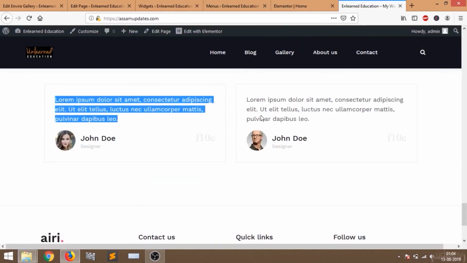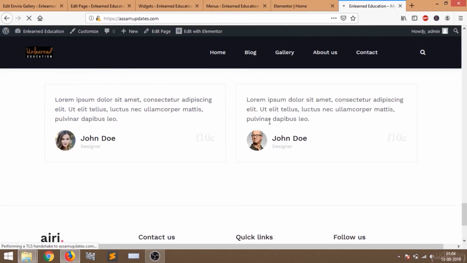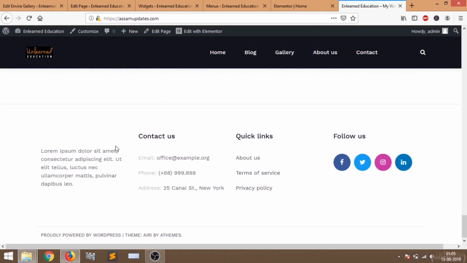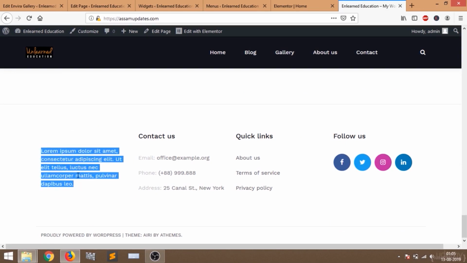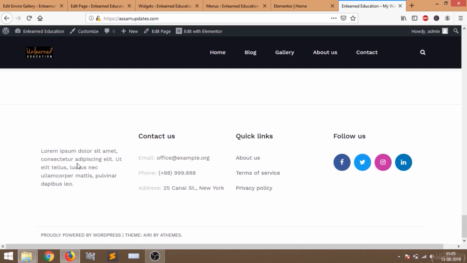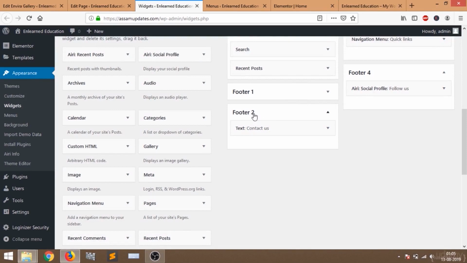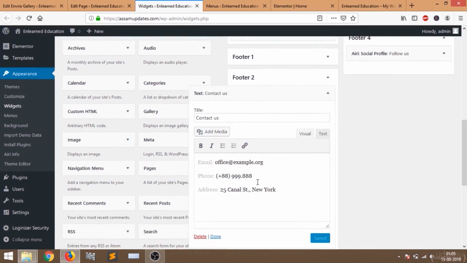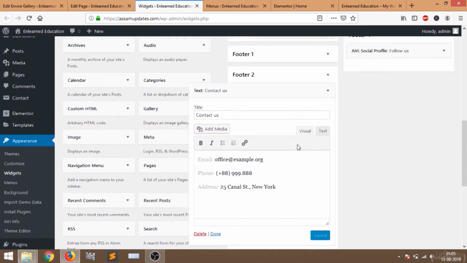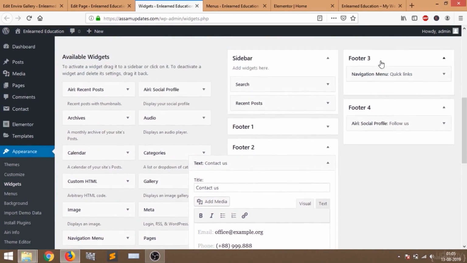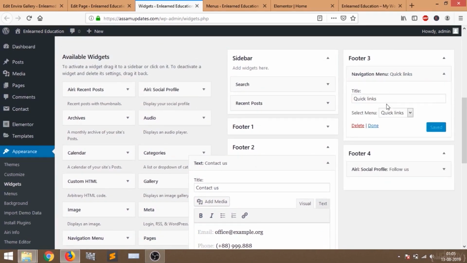Let's go back to our home page and click on refresh. Now you can see the logo is gone, because I have removed the logo, and I have changed all this text. Just like this you can change the contact us section. Just go to widget and footer 2 contact us, edit this stuff, and then go to footer 3 navigation menus. You have some quick links.